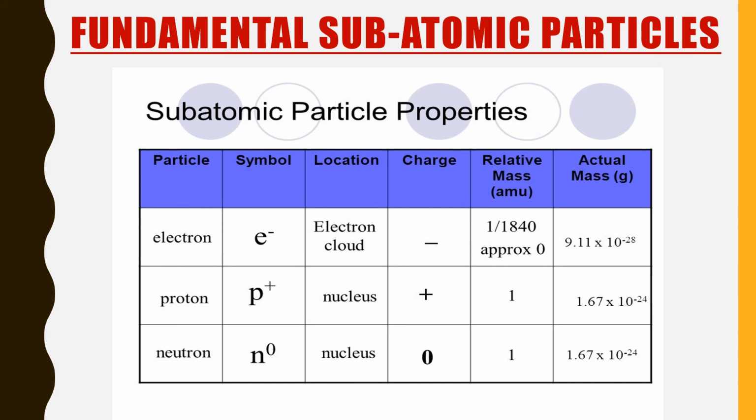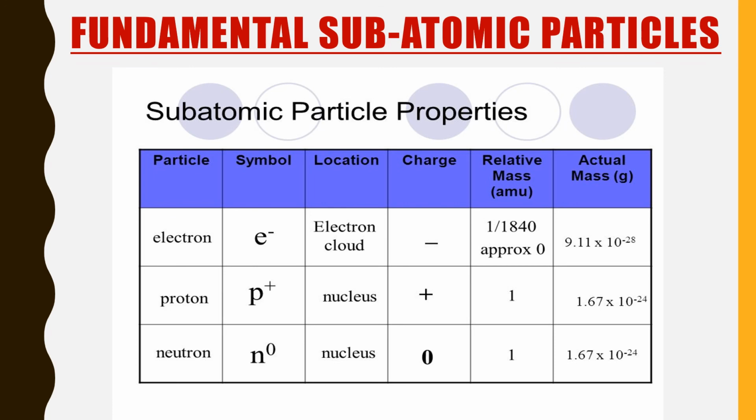We calculated this from the anode rays experiment. Now the last is the neutron, which we can write as n0, and its location is the nucleus. We know that the neutron is present in the nucleus. The charge is zero, as they are neutral particles, and the relative mass is 1, around the same mass as that of the proton, that is 1.67 into 10 to the power minus 24 grams.